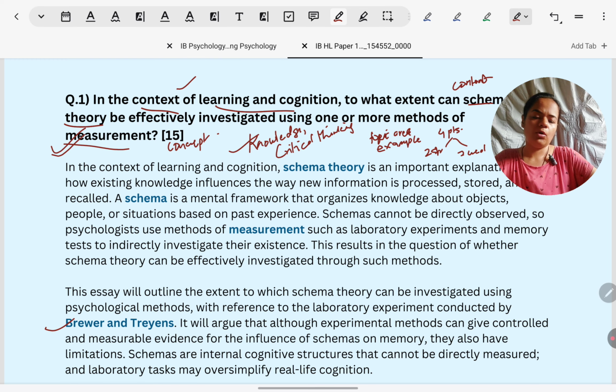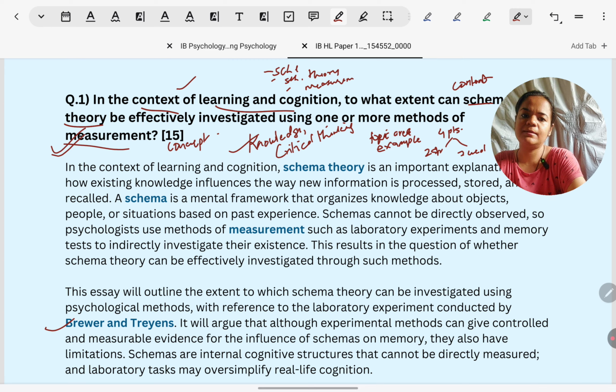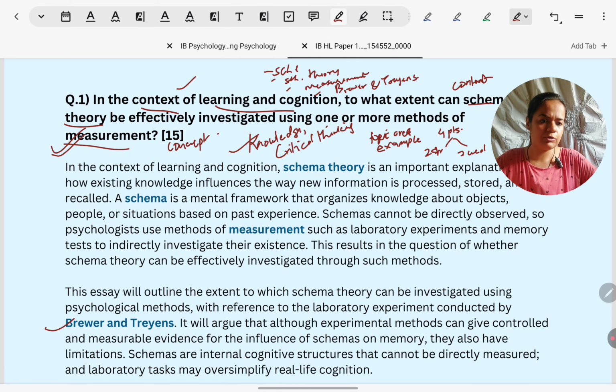So under the broad outline which we have of knowledge, what is the specifics of what we have to give in the outline? Meaning of schema, schema theory, measurement as it relates to schema theory, preferably to remain focused in the answer, and a summary of Brewer and Treyens in the standard format, which is aim, procedure, results, conclusion.